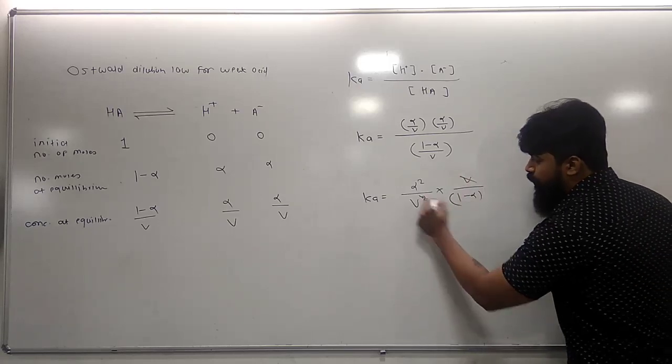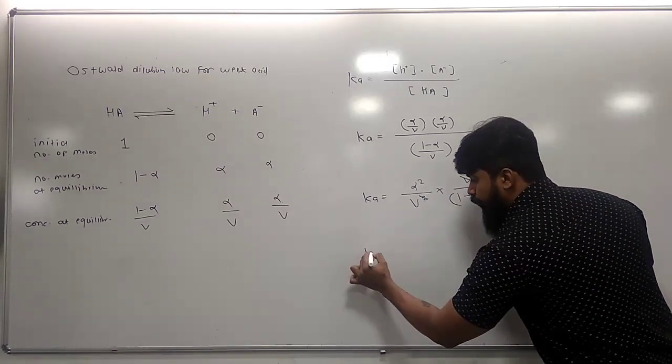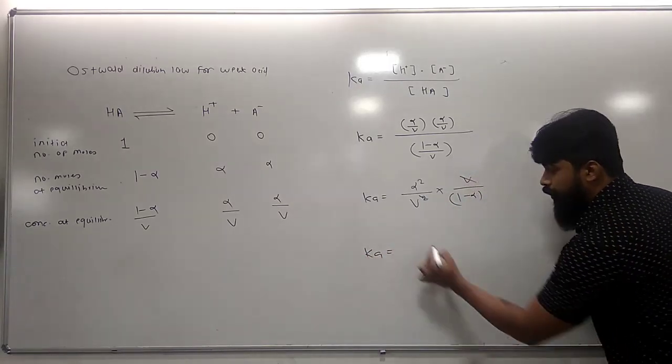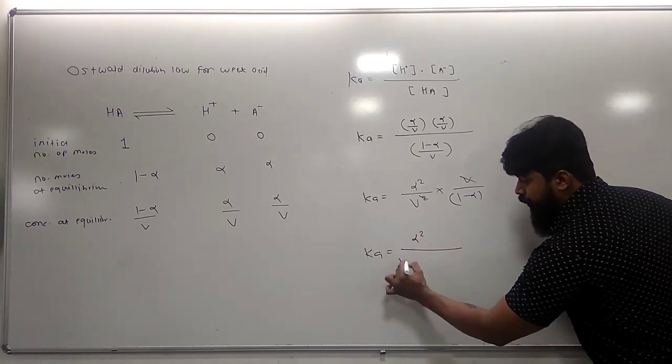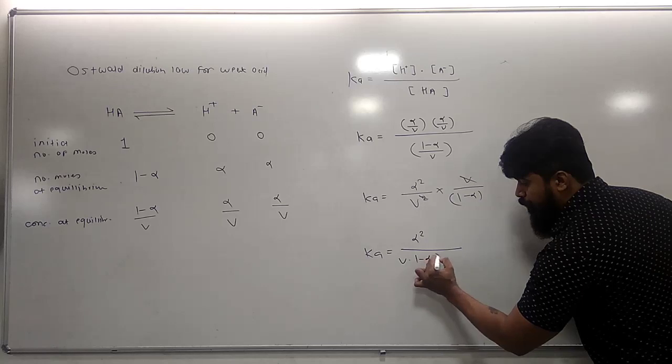Cancelling one V, Ka becomes alpha square upon V into 1 minus alpha.